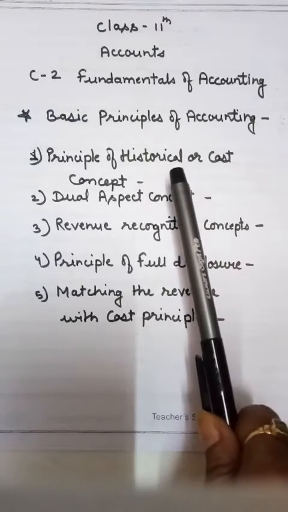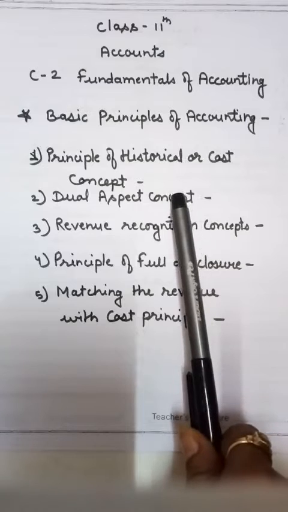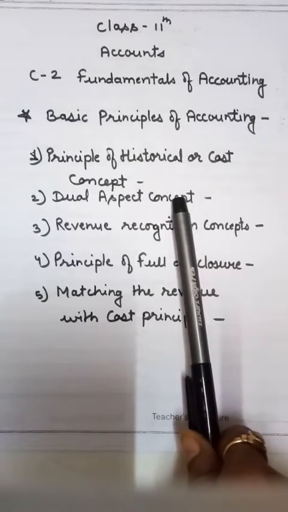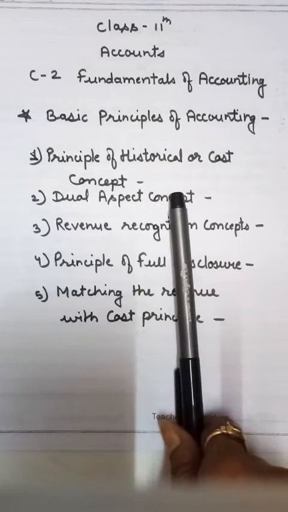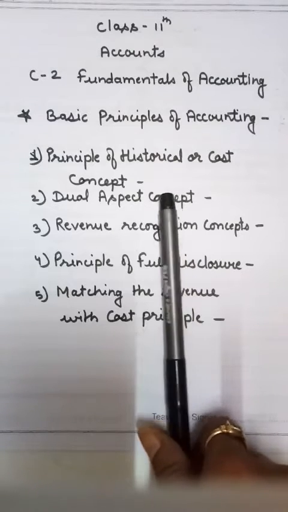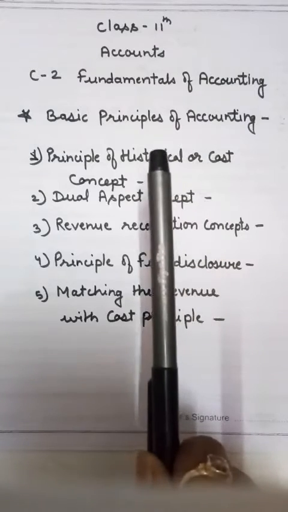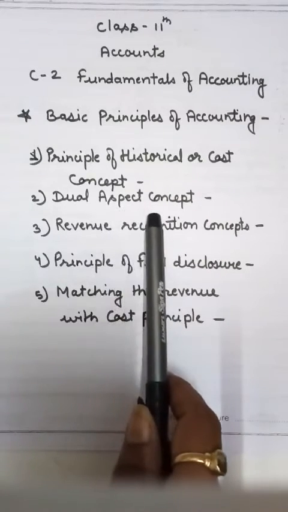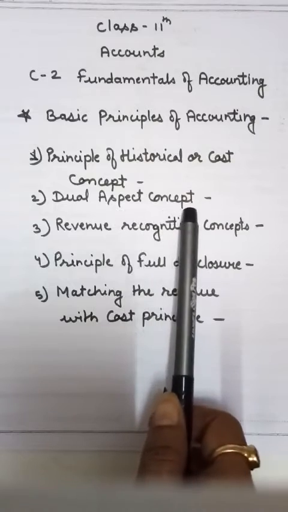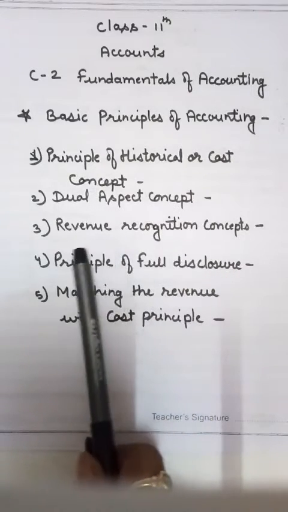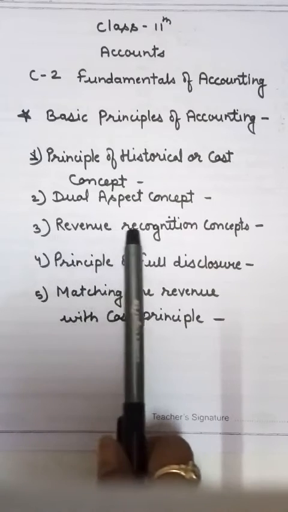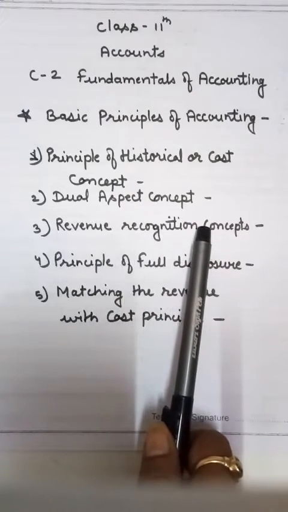And according to this principle of duality, the accounting equation shows the relation among the assets, liabilities and capital. So the equation is assets equal to liabilities plus capital. The third principle is revenue recognition concept.